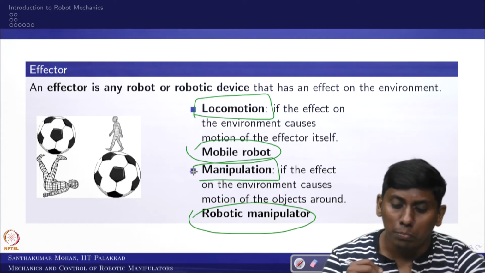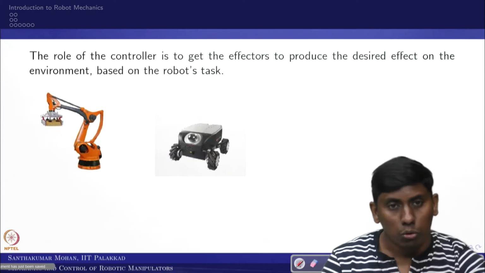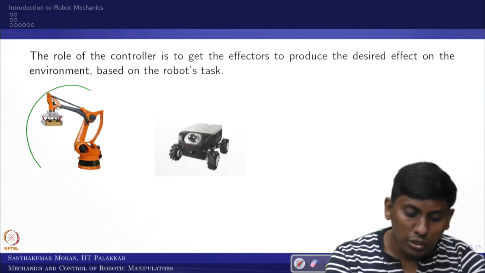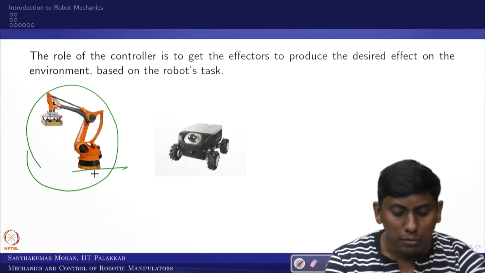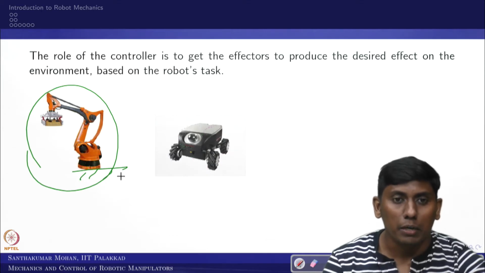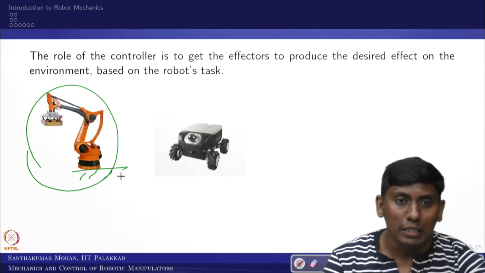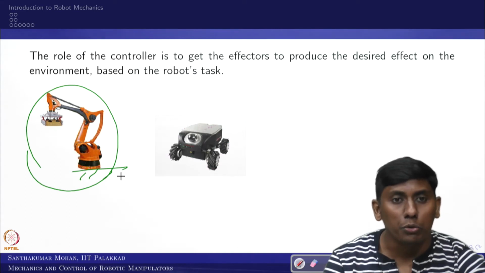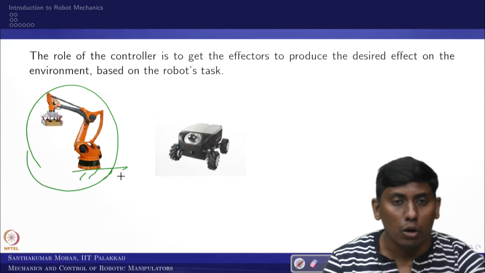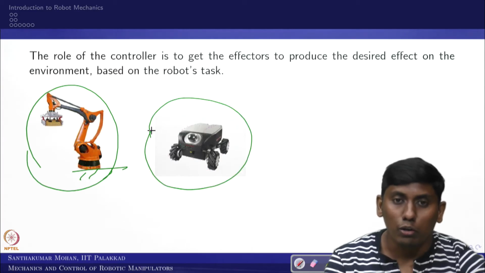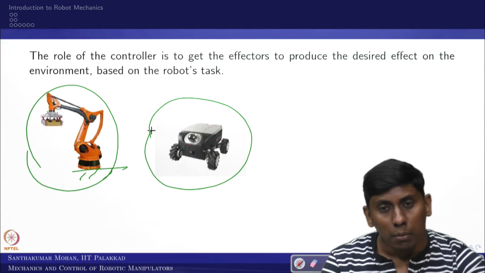Let us move on to what would be covered in this particular course. In this course we are going to cover a very specific aspect called the fixed manipulator. What does that mean? One end is fixed, and the other end is going to connect with the objects around, which would be manipulating the objects. Whereas the other one is a locomotive device, which is nothing but a mobile robot.